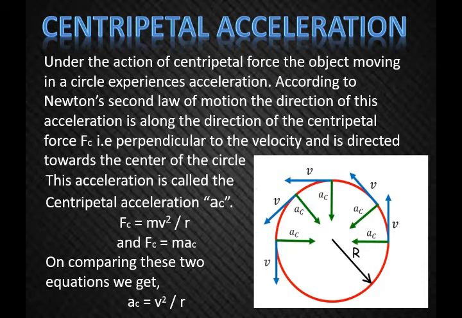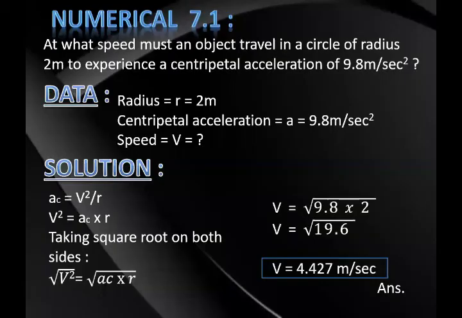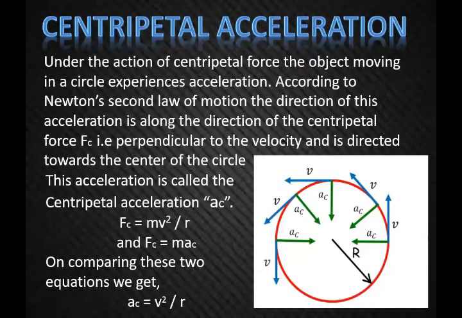Now students, in the slide here is the picture which explains the centripetal acceleration. Under the action of the centripetal force, the object moves in a circle and experiences acceleration.